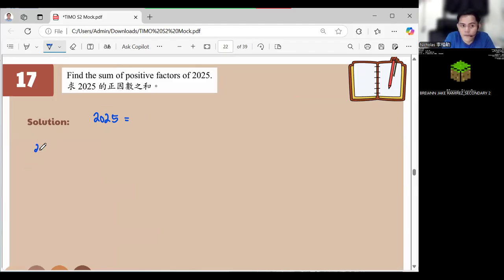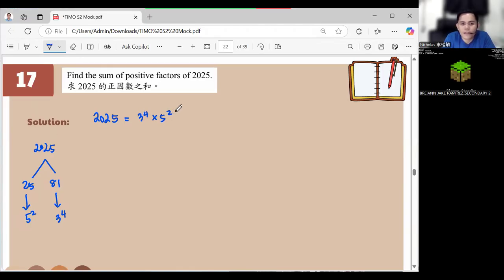So 2025 divided by 25 is 81, no? Okay. And this one here is 5 squared. And this one here is 3 raised to 4, right? So this one here is 3 raised to 4 times 5 squared.